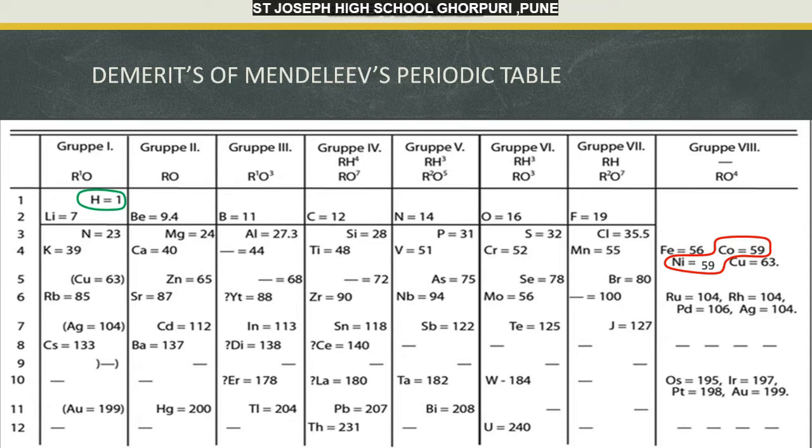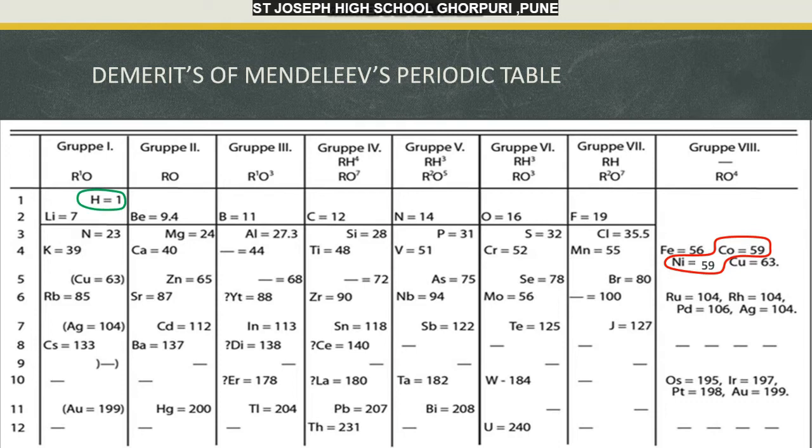For example, molecular formula of hydrogen is H2, while the molecular formulae of fluorine and chlorine are F2 and Cl2 respectively. In the same way, there is a similarity in the chemical properties of hydrogen and alkali metals, that is group 1, as you can see here, lithium, potassium, rubidium, cesium, and so on.